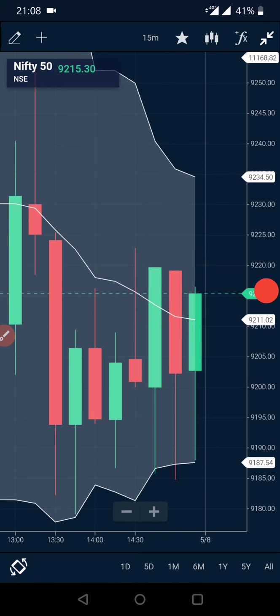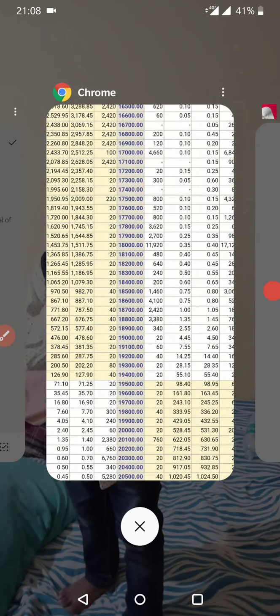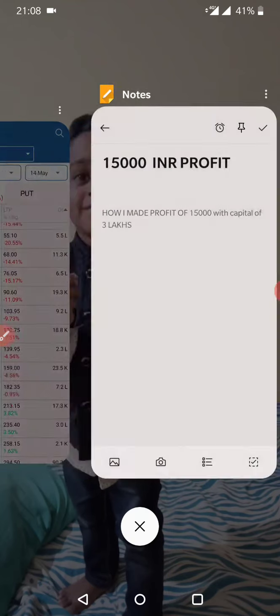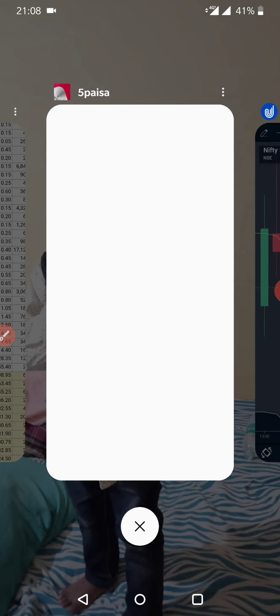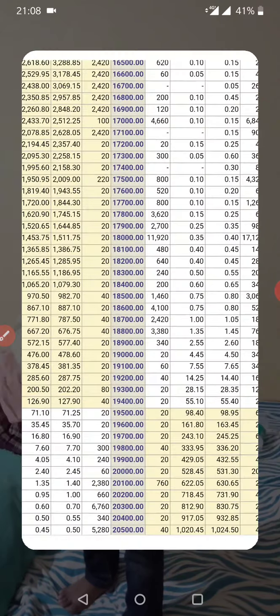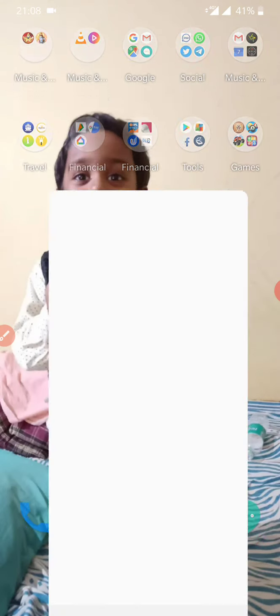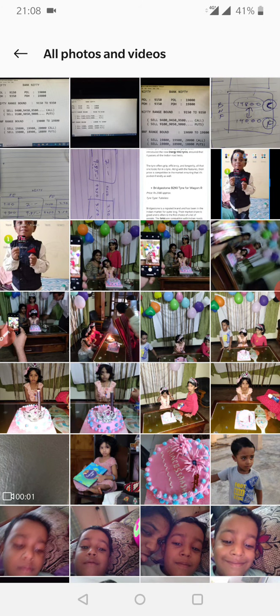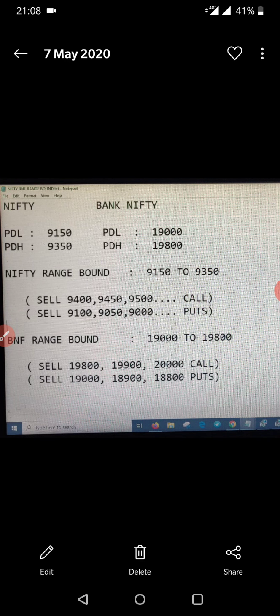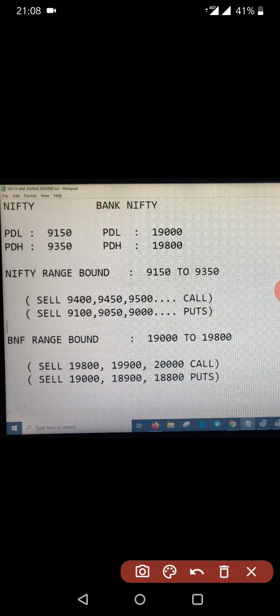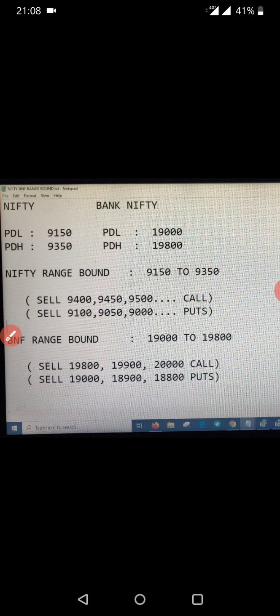This analysis depends upon how you trade and how you analyze everything. Hope you guys can understand this. By using this previous day low and previous day high, I have traded this time, and I made a good profit also. Hope everyone understood this. I will show you one more capture. This is the Nifty and Bank Nifty previous day low and previous day high. In Nifty, the range bound is 9150 to 9350.